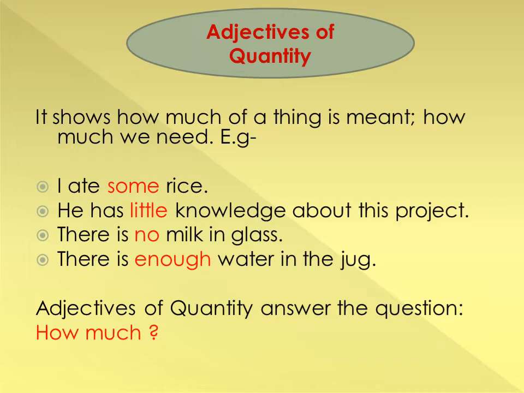Adjectives of quantity. It shows how much of a thing is meant or how much we need. So, how much quantity we need for something, that shows. Example: I ate some rice. So we cannot count the rice. Can we? No, it is not possible. So therefore we have used here some.